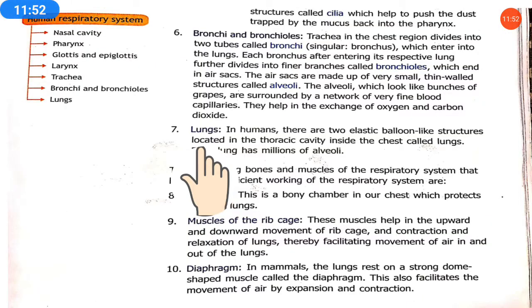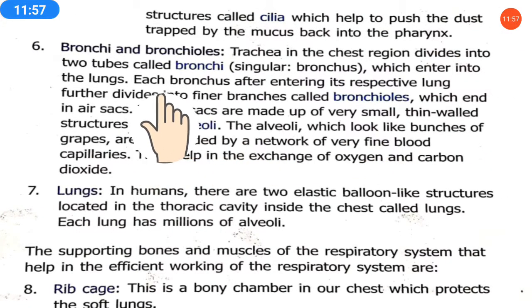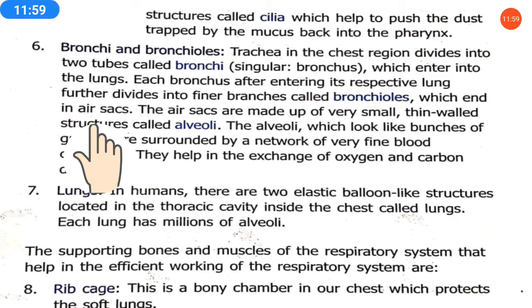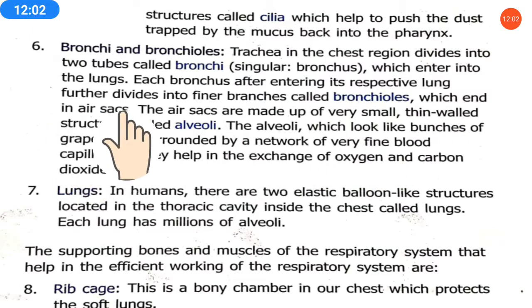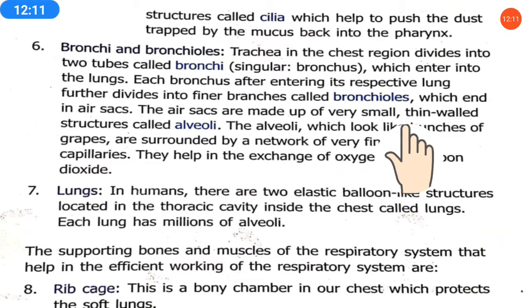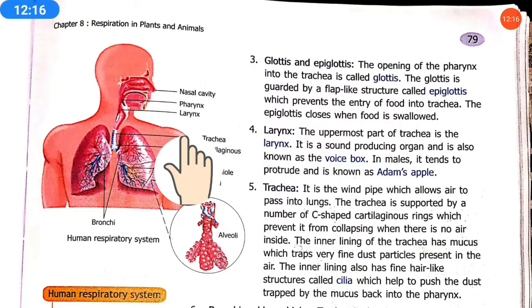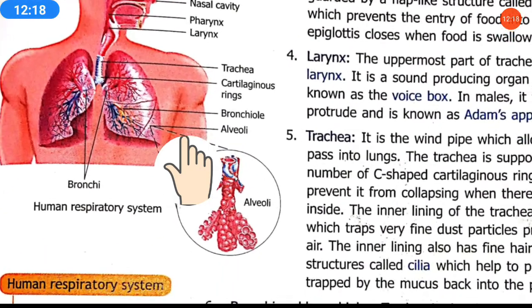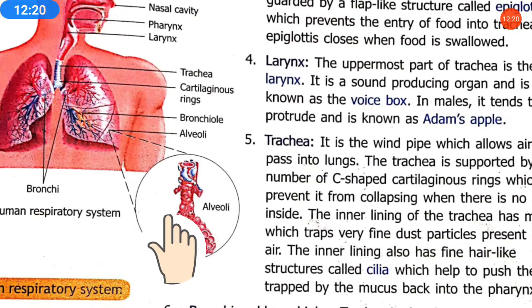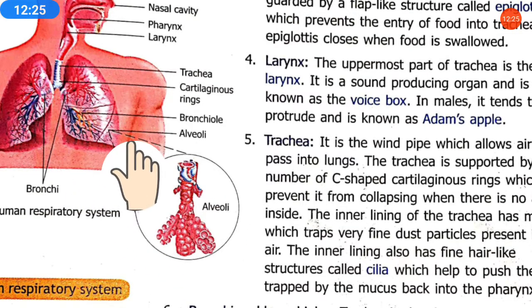Each bronchus, after entering its respective lung, divides into bronchioles, which end in air sacs. Air sacs means air space, so these end in the air space. The air sacs are made up of very small thin-walled structures called alveoli. They are very thin in the wall. This alveoli is present in the bronchioles part only.